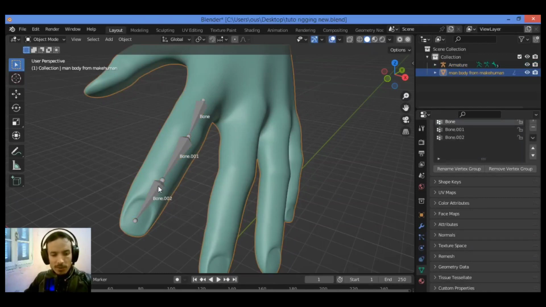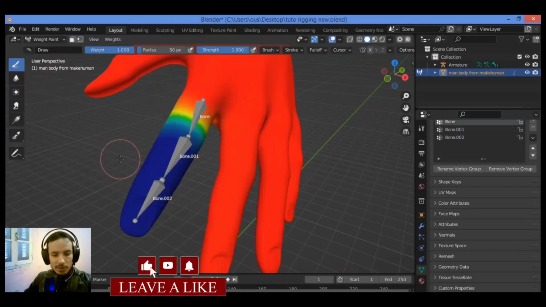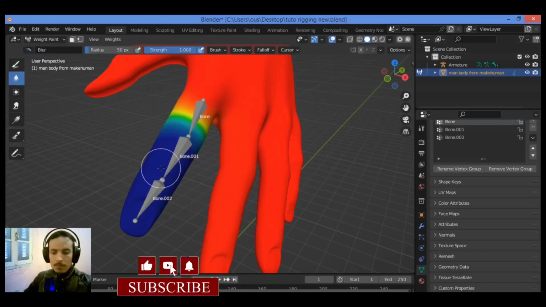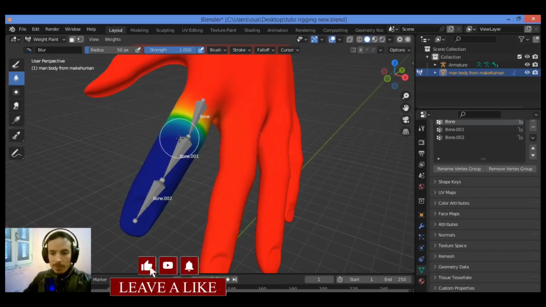With the finger selected, go to the 3D Viewport header and change from object mode to weight paint mode. Go over here, change to weight paint mode like this. As shown here in our tutorial, you can see the finger is in blue color and you have this gradient of colors, the red also.